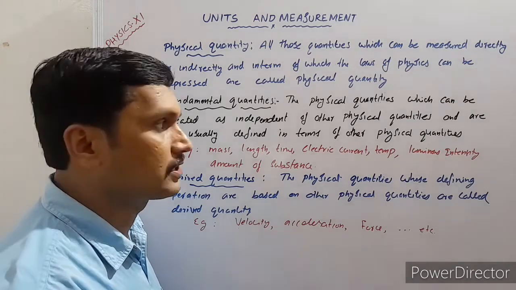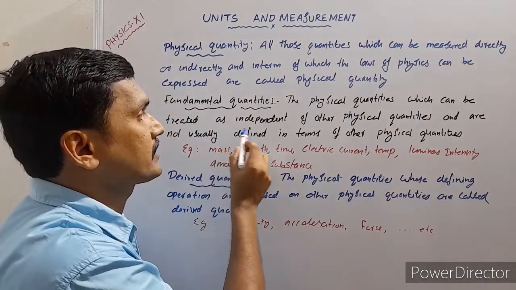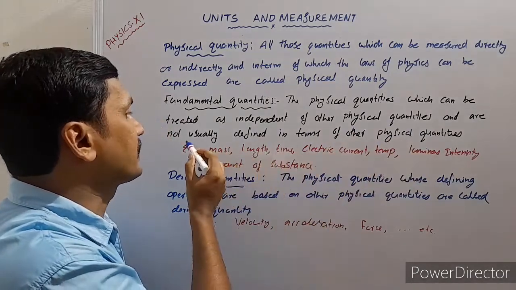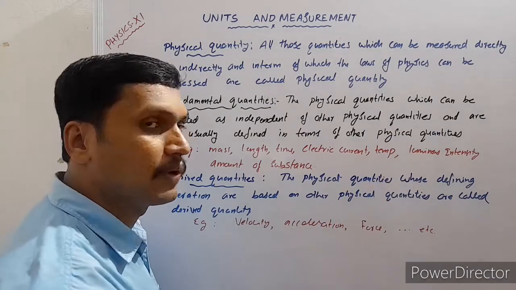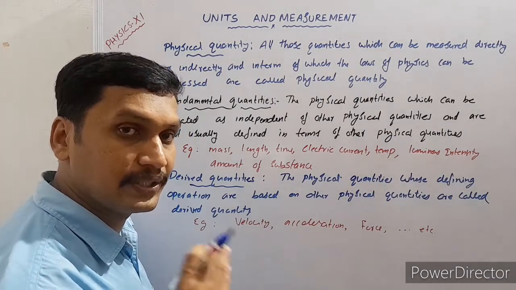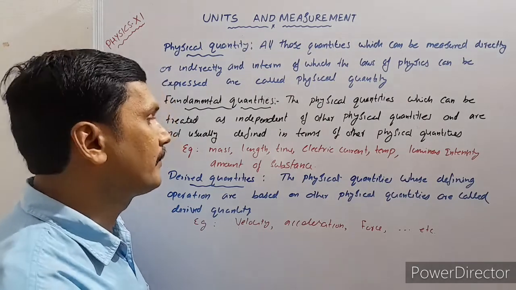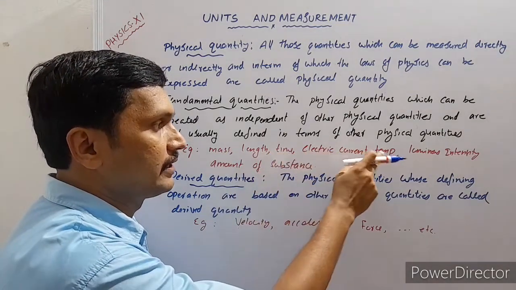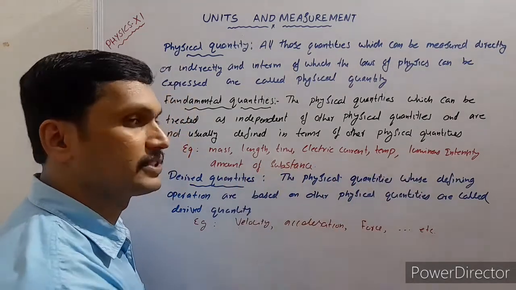Let us see the definition. The physical quantities which can be treated as independent of other physical quantities and are not usually defined in terms of other physical quantities are known as fundamental quantities. In physics, there are 7 fundamental quantities. They are mass, length, time, electric current, temperature, luminous intensity, and amount of substance.